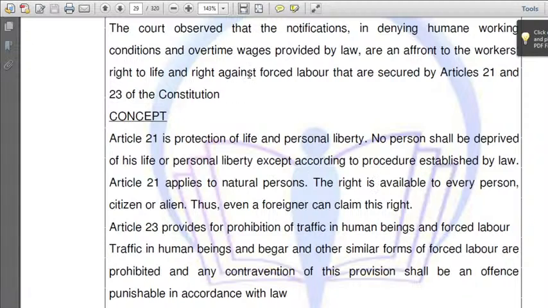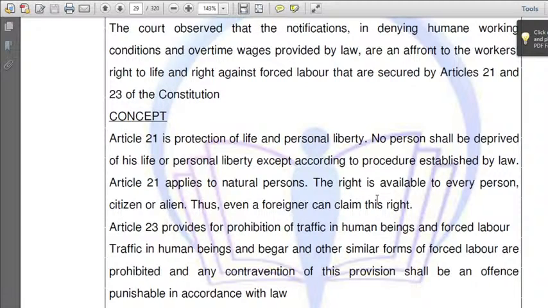Okay. Next, it also applies to natural persons. This right is available to every person, citizen or alien. Now, what is an alien? It is not aliens who have come from other planets. Aliens means other than citizens, that means non-citizens, who belong to other countries. Thus, even a foreigner can claim this right. The UPSC examination can ask a question like this.